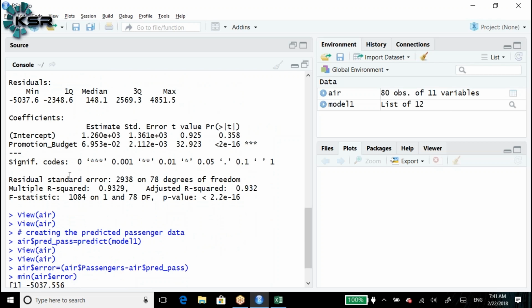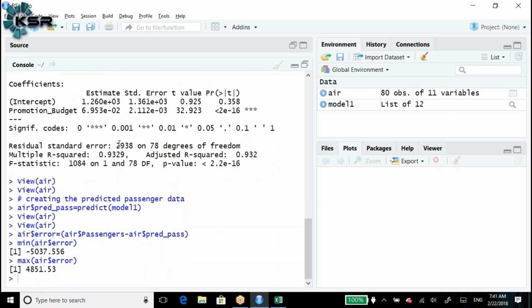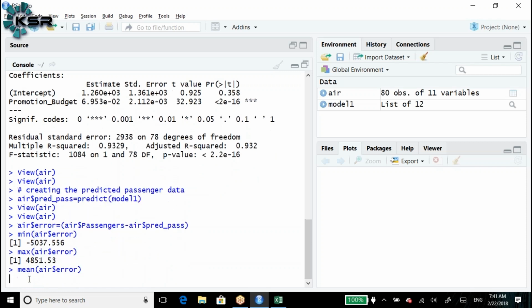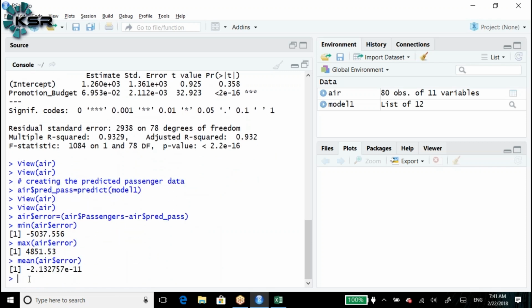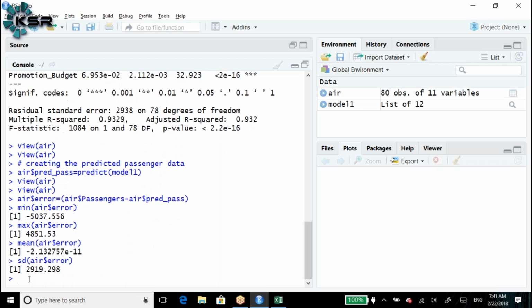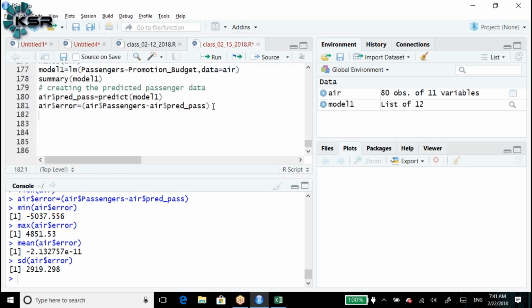Now, the residual standard error is the same. What does this error variable have? For this we need to consider the mu by sigma. Again we will get the same value. Even if we get the mean of air$error minus 2 point all these things, and the SD of air$error, automatically we will get the 219, almost the same value.